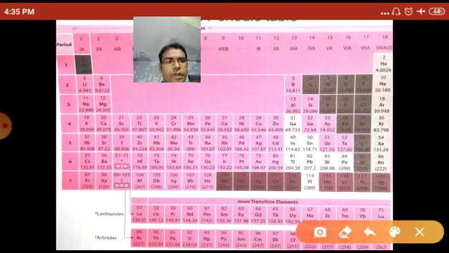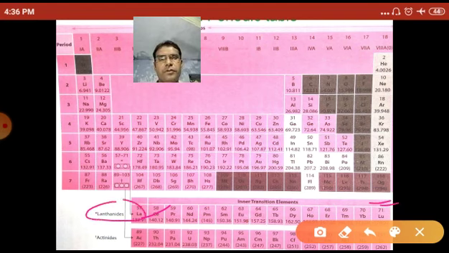In the 6th and 7th periods, 14 elements are kept below the periodic table. In the 6th period, the elements having atomic numbers 58 to 71 are called the lanthanides.